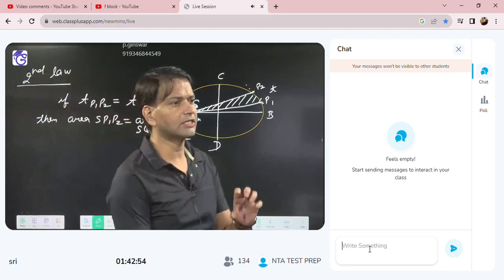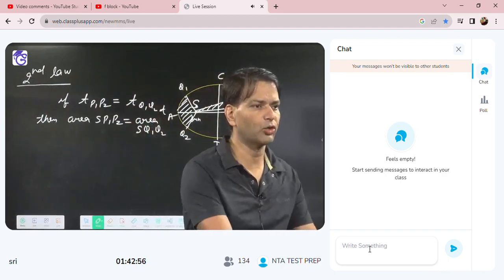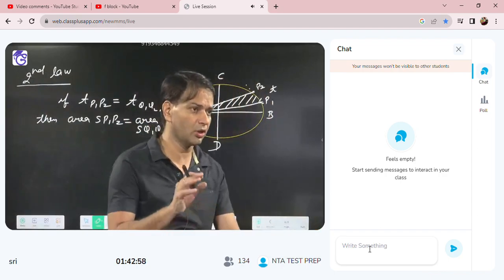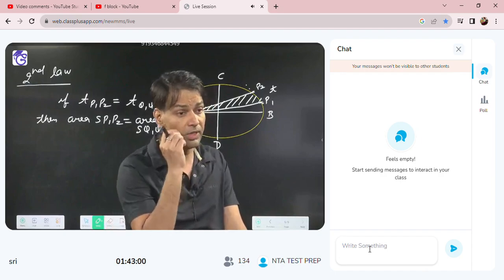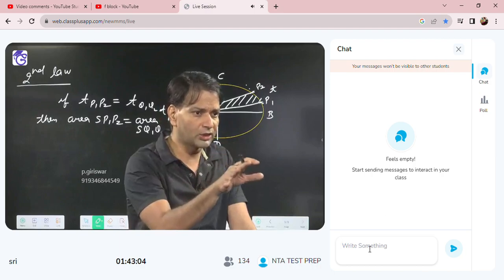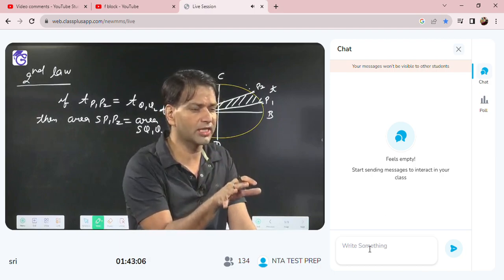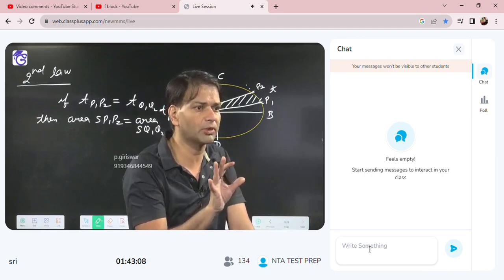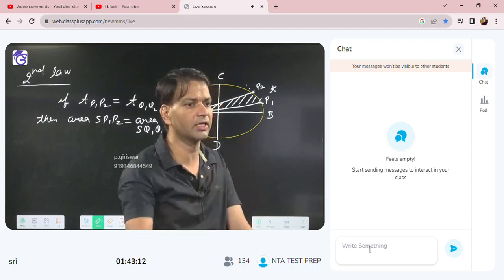This law is based on the law of conservation of angular momentum. What is angular momentum conservation? When no external torque is acting, then the angular momentum of the body will be conserved. That you have learned in rotational motion.